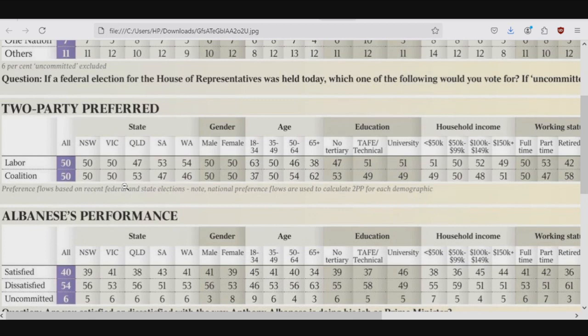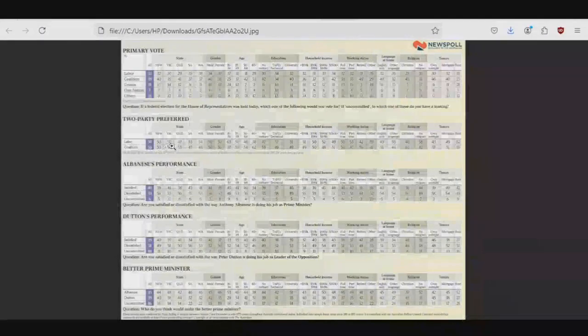And for it to be 50-50, and Labor gets a lot of seats in Victoria, this is pointing to like a 5 or 6% swing. This is pointing to a big swing against the Labor Party. And it is not going to be uniform. There are going to be some seats where things swing a lot more.